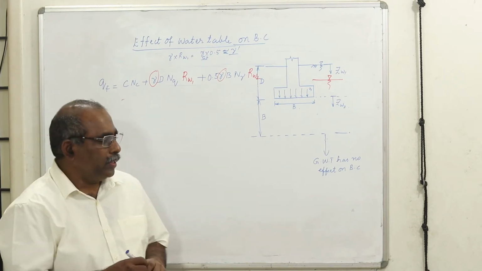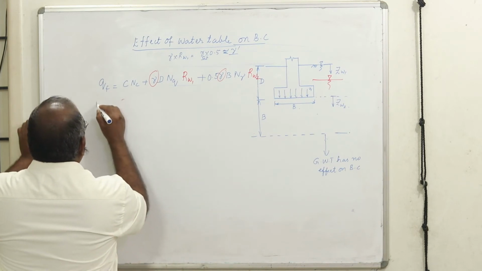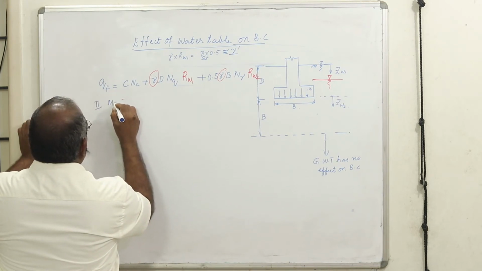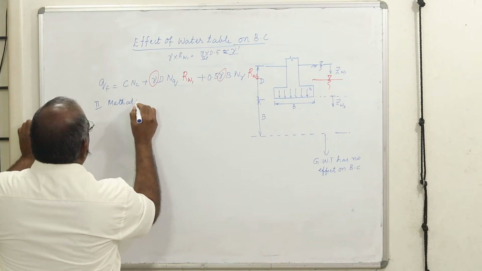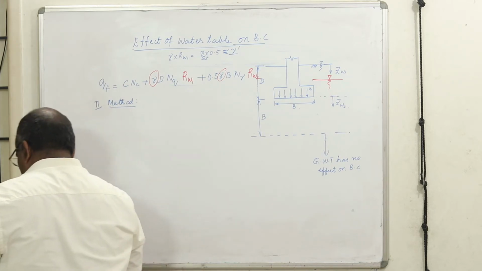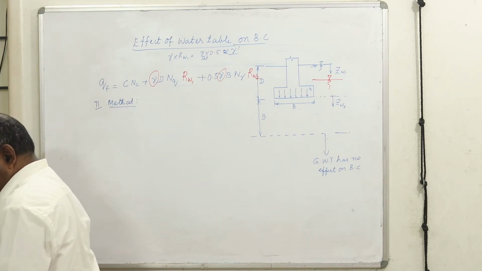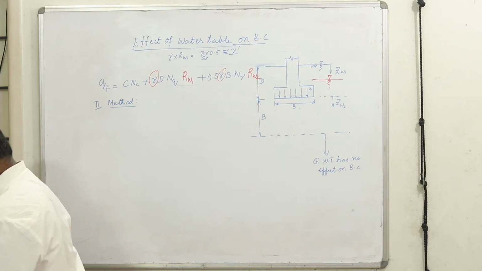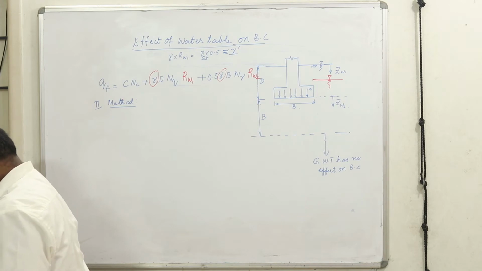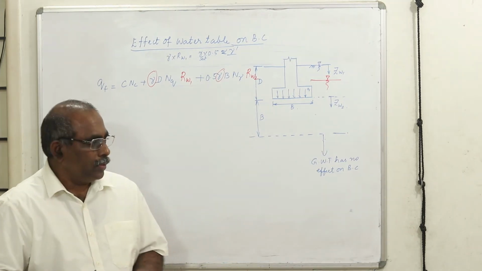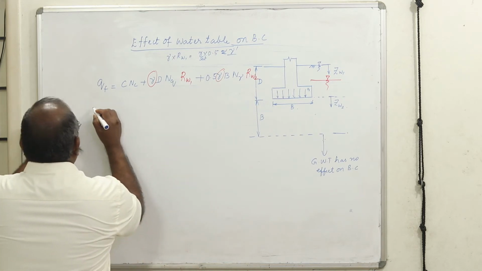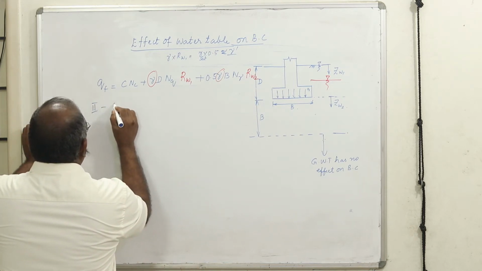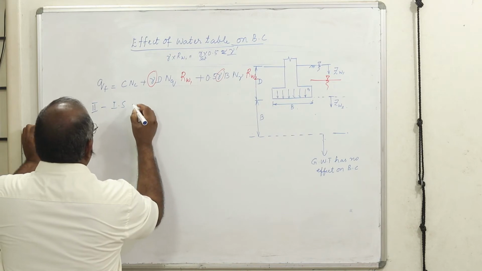Students, now we will go to the second method. I'll better write all those things, instead of you getting confused. You need to know all the methods. What I'll do is I'll give you the IS code method. Students will go to the next method. There are three methods, but I'll discuss only the gist of that IS code method.